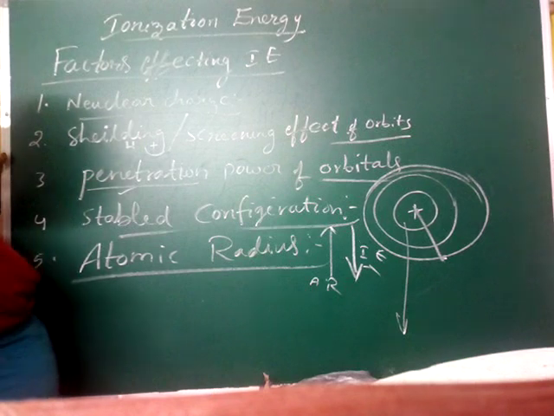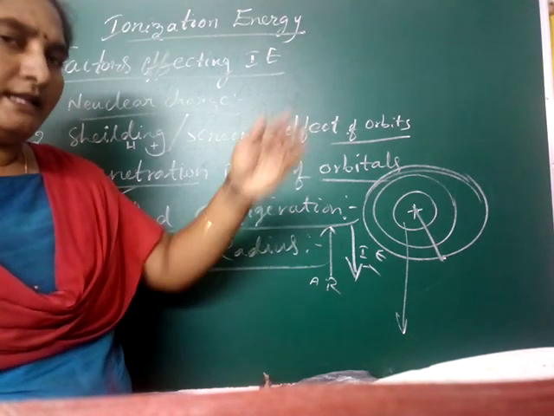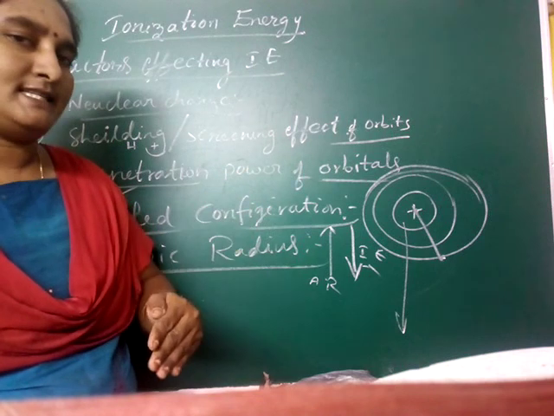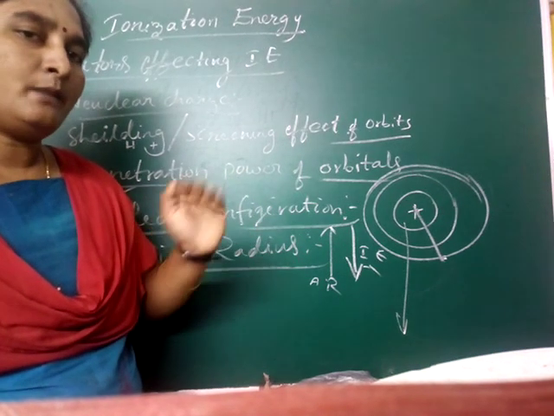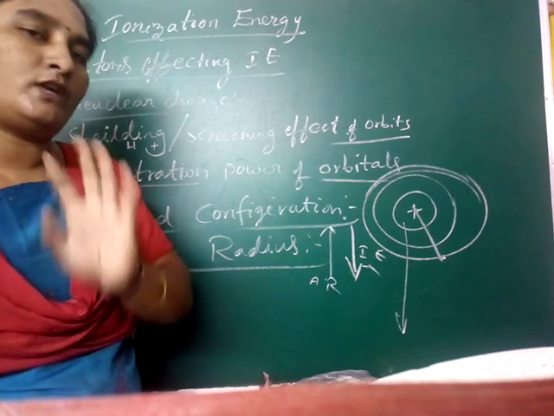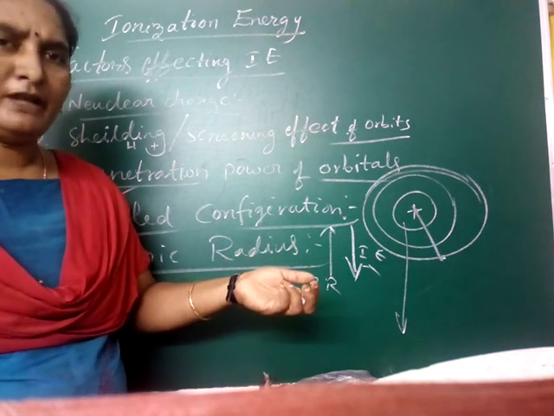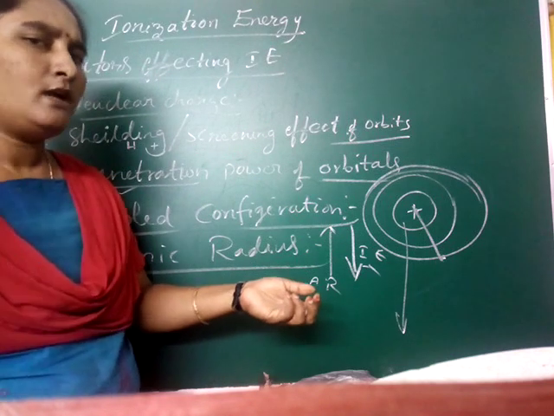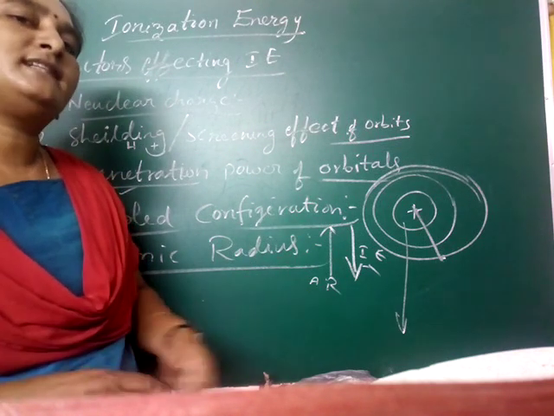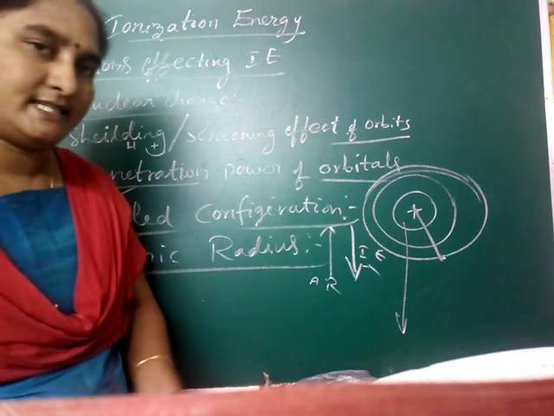Ionization energy will decrease when the radius increases, because there is more distance from the nucleus. That means the force of attraction of the nucleus on the outermost electron is less. That's why you can easily remove it, by using a smaller amount of energy only. That's why ionization energy will decrease if the radius is increased.